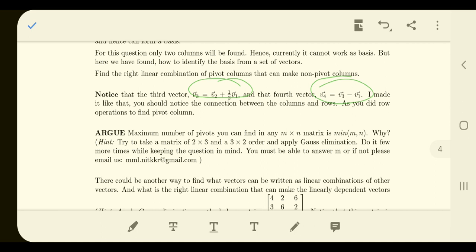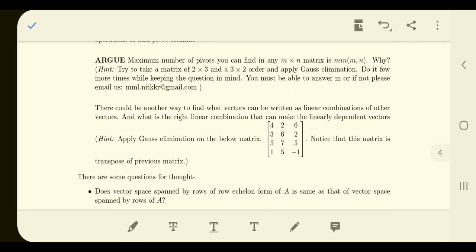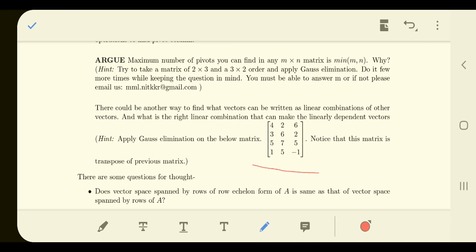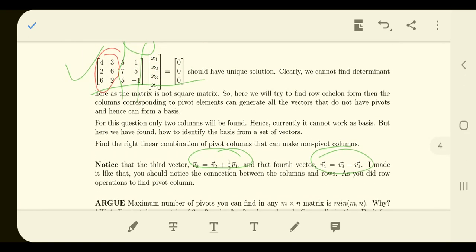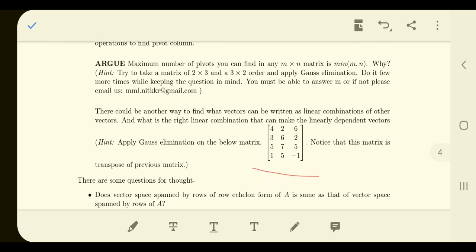Okay, you can try this particular example as well, and you will find some resemblance with the previous example, because we have taken it as the transpose of this matrix, right? It will also give you the same results, because when you go for Gauss elimination, you are taking linear combinations of rows and trying to make a particular row 0.